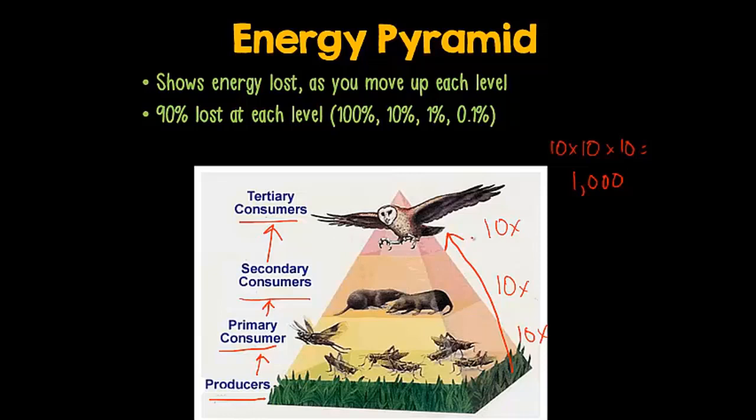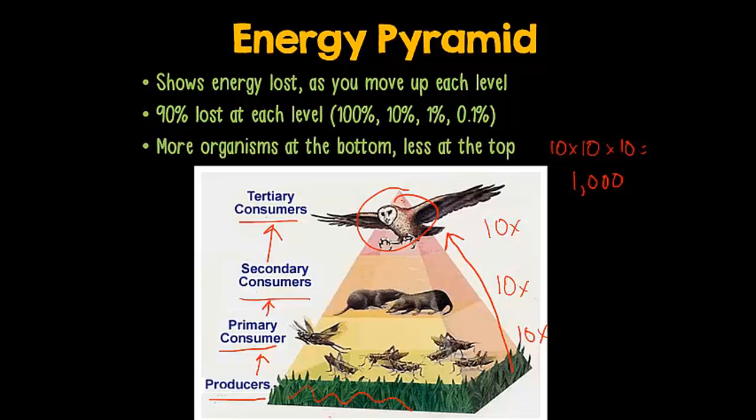So the pyramid shape, which has a lot of producers at the bottom and only one tertiary consumer at the top, is showing the loss of energy. It shows that we're going to need a lot more producers to support fewer consumers. That one hawk is only going to get 1/1000th of the original energy that entered that ecosystem.